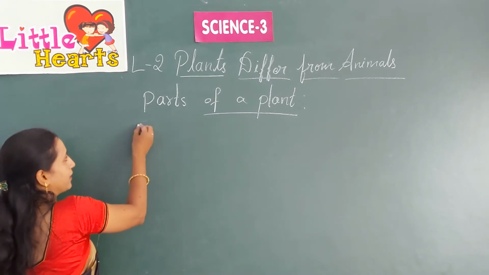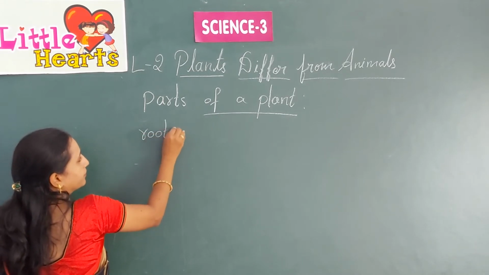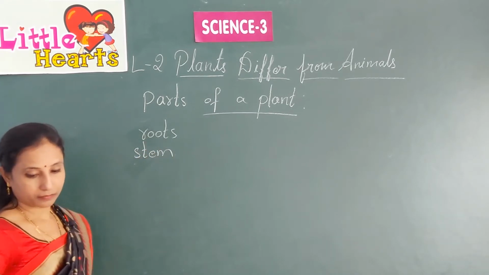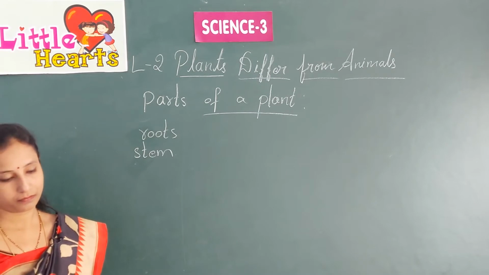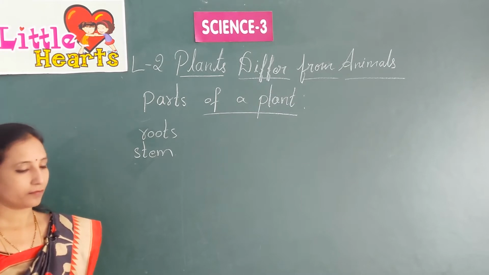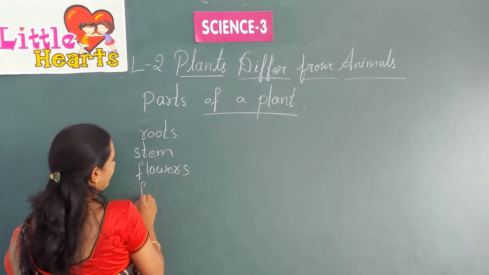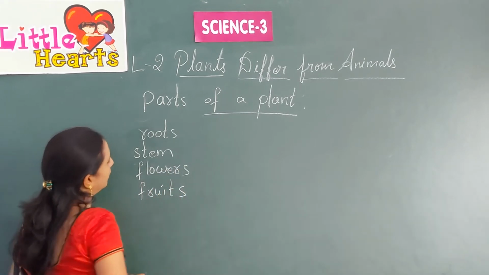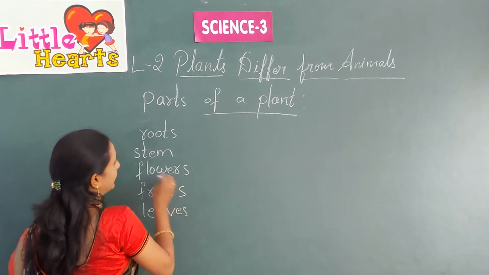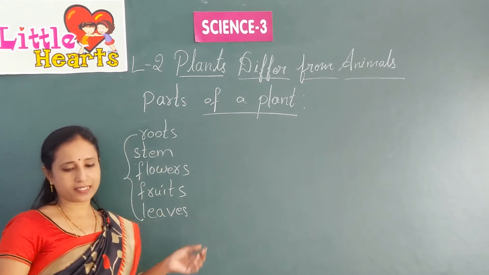Let's write here. Roots will come from the bottom. Roots, stem, flowers, fruits, leaves. Okay, these are the parts of a plant. So, in detail we are going to learn about these parts now.